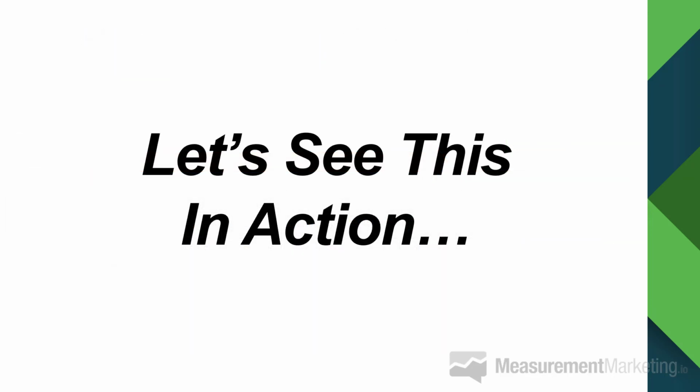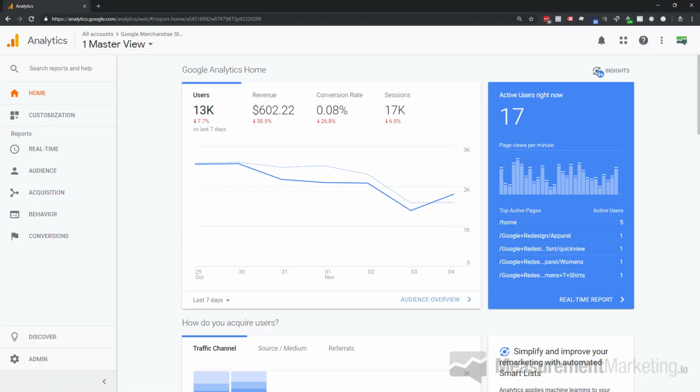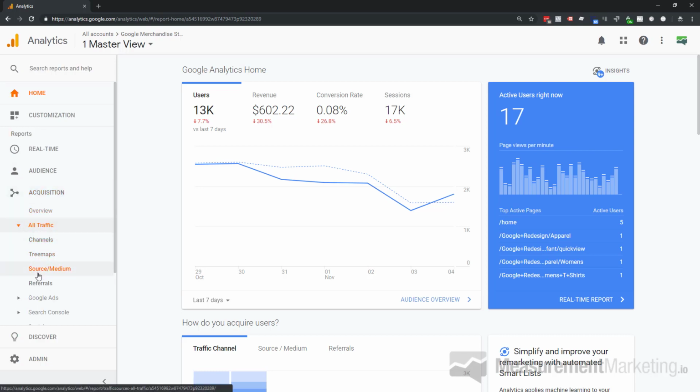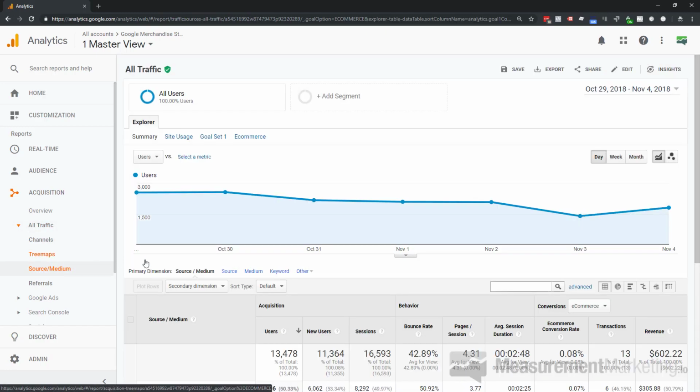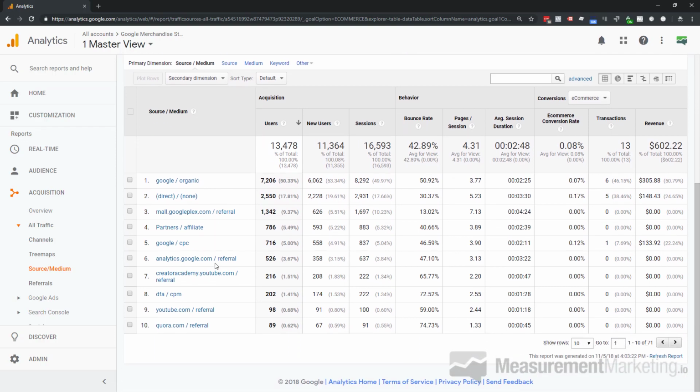So let's actually go back and I'm going to show this in action. Let's jump into Google Analytics so you can take a look for yourself. In our Google Analytics, I'm going to go into the source medium report in the Google Analytics demo account here. We're just going to go into acquisition, all traffic, and then source medium. I'm going to click through to here. Now, once we have our source medium, we're going to scroll down a little bit. You can see here we've got the identity of the different traffic sources. So these are the different traffic sources that are currently being measured.